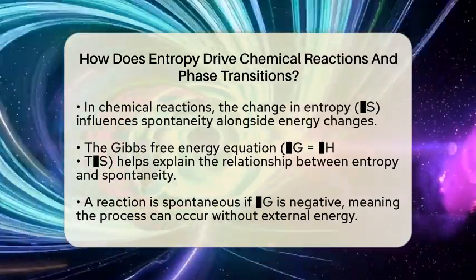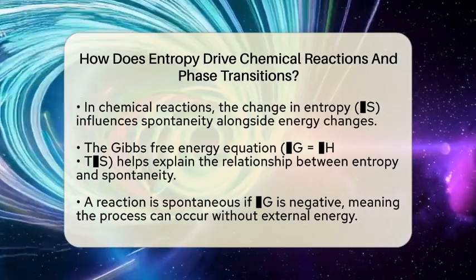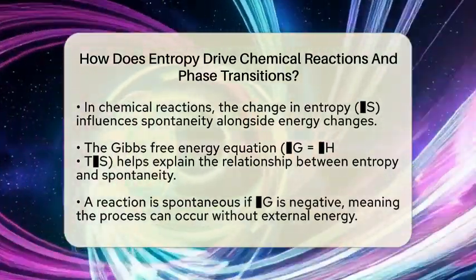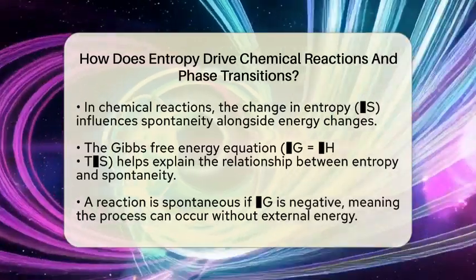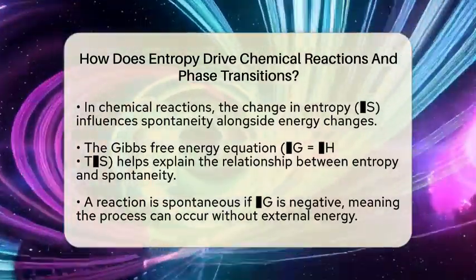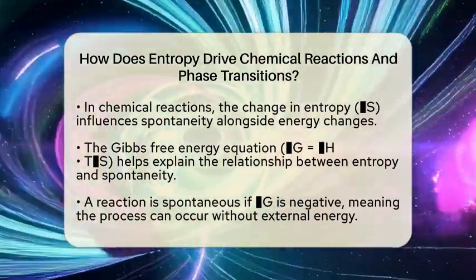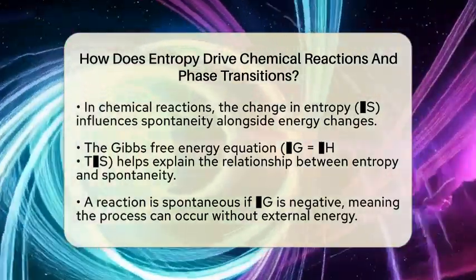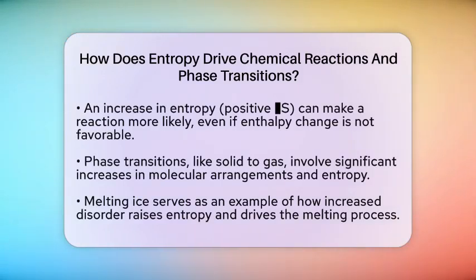Here, ΔG represents the change in free energy, ΔH is the change in enthalpy or heat content, and T is the temperature. A reaction is likely to be spontaneous if ΔG is negative. If the entropy increases, or if ΔS is positive, it can help make a reaction more likely to happen, even if the enthalpy change is not favorable. For example, when a solid turns into a gas, the number of possible arrangements of molecules increases significantly. This increase in entropy often drives the reaction forward.